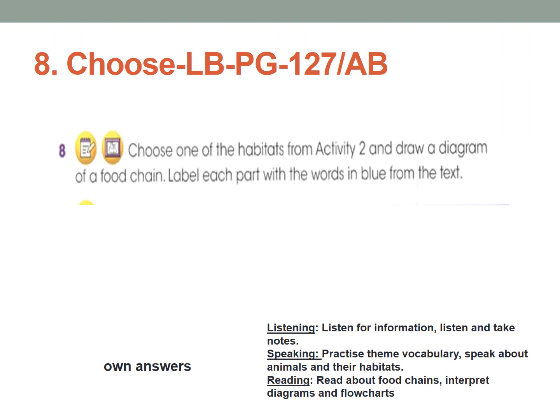Label each part. You need to label whether it's a producer, primary consumer, or tertiary consumer. So you need to label it herbivorous, carnivorous, omnivorous. You can see the blue words on page number 127. You can see that it's a producer. You need to mention what kind of animal it is. So you need to do it in the copybook and send me the picture on Class Dojo.